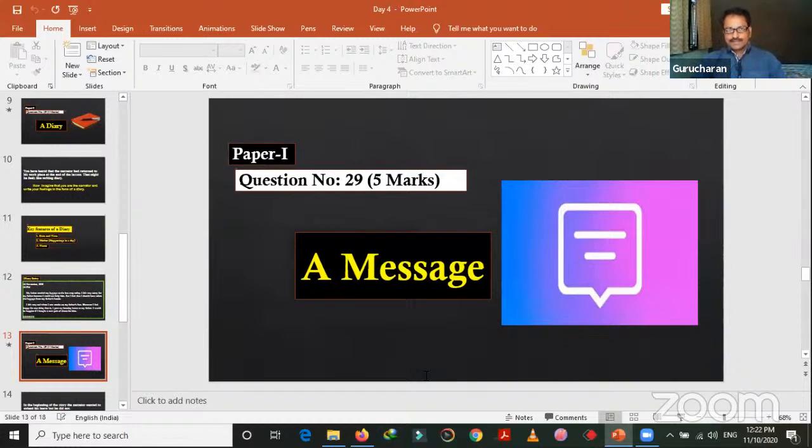So there is another question that comes from paper 1, question number 29 once again. This is for 5 marks once again. There are some other questions, but we are trying only 3 here: message, diary, and essay. Now let's see a message. How will a message be? What are the features of a message? What are the characteristics of a message? What things do we keep in mind while writing a message?